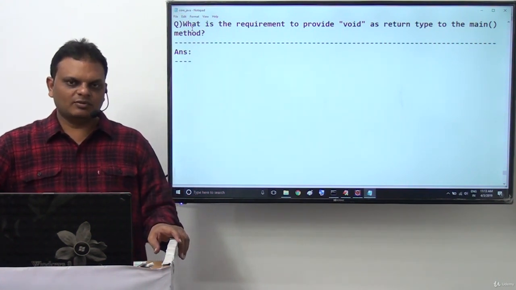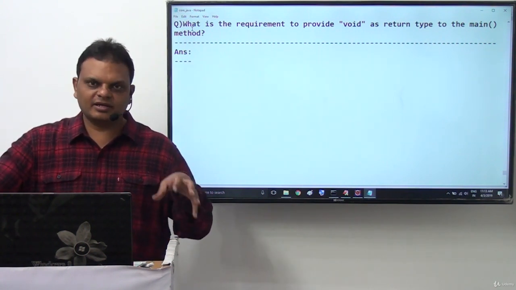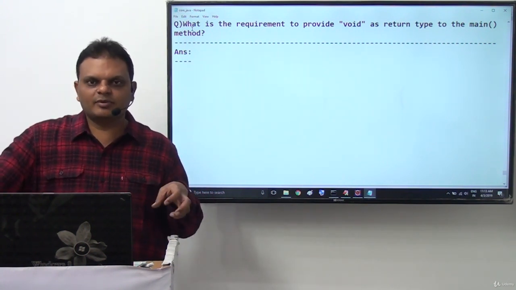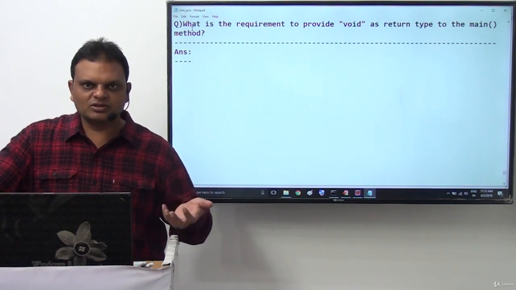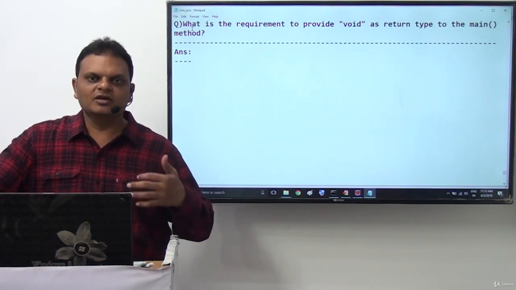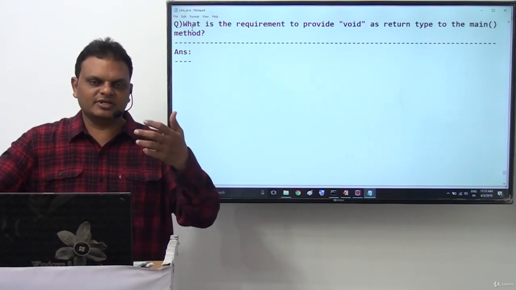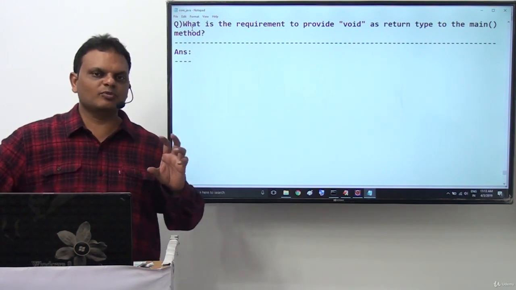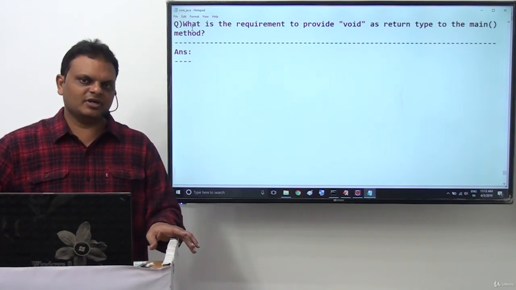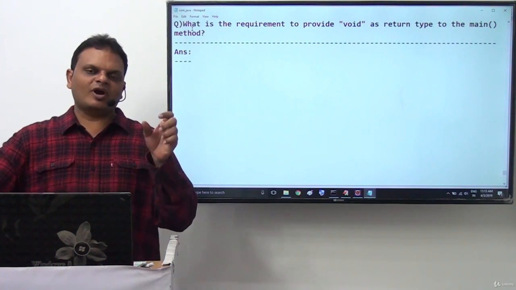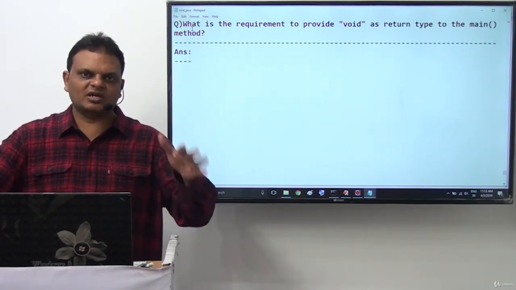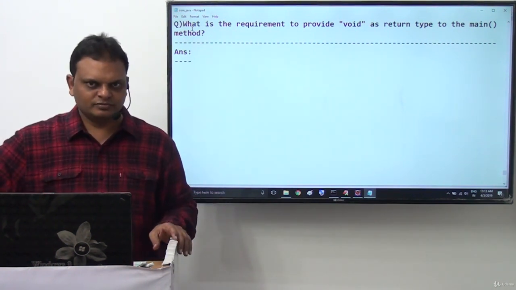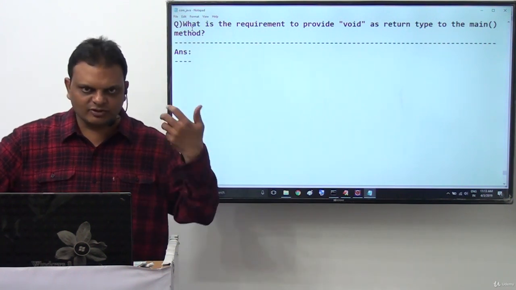So the purpose of void as a return type is to specify that no data is going to be returned from the method. If we use void as a return type, it is not even required to use a return statement.